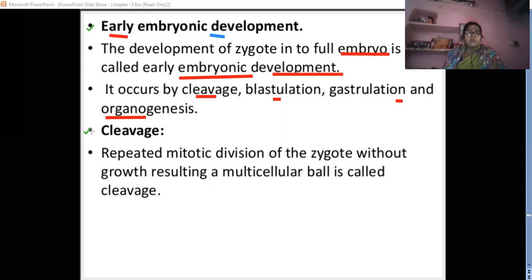So the first part is cleavage. The mitotic division of the zygote without growth, resulting in a multicellular ball, is called cleavage. After the formation of the zygote, it forms the cleavage stage. Cleavage means the division of the zygote.